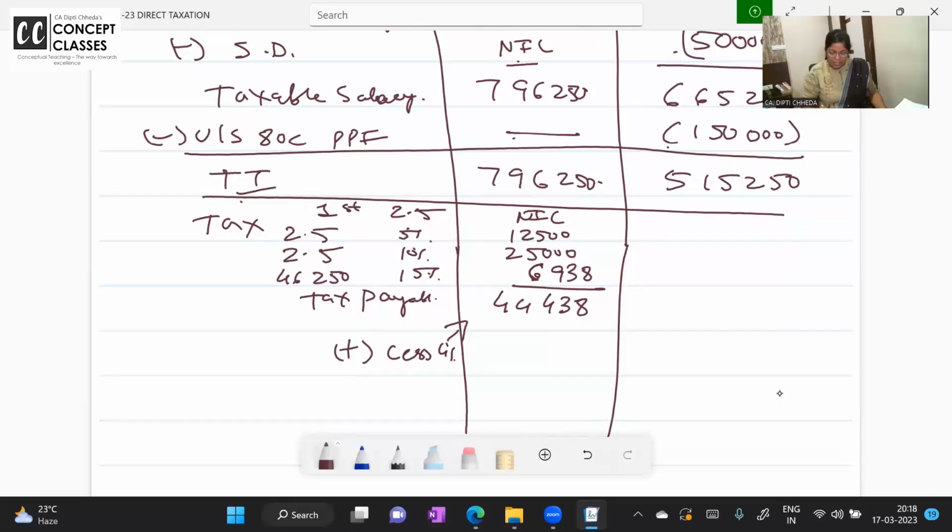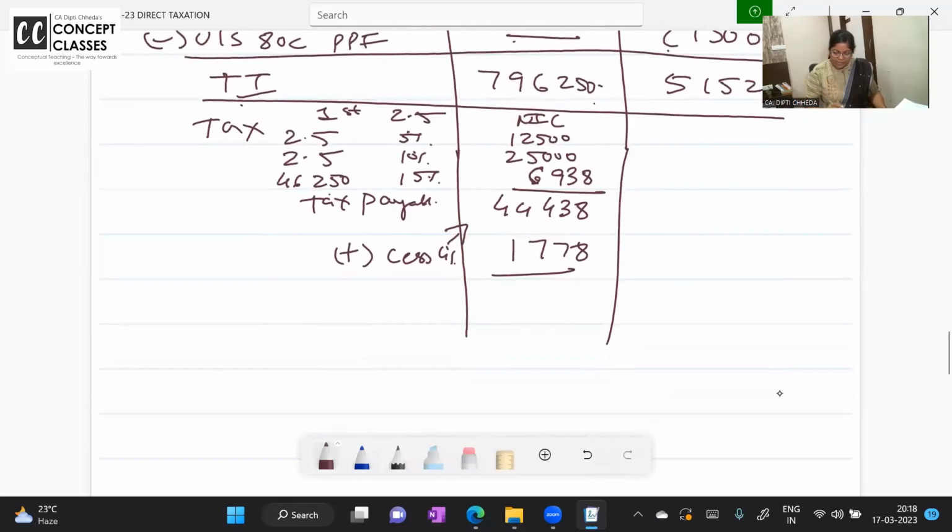That is true, ma'am, but you have exceeded by 2.5 lakhs more. After 12,500, directly 6,900. That is, above 750, 46,250 is there, and on that 15%. Okay, 1,778. So what is your tax payable coming? 250, 250, 250, 750, but above 750 also 796 is the income. Yes, the next one, I missed 15%. I missed one thing, ma'am. Clear.